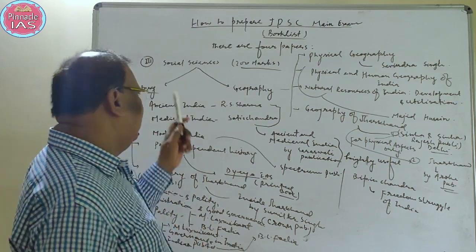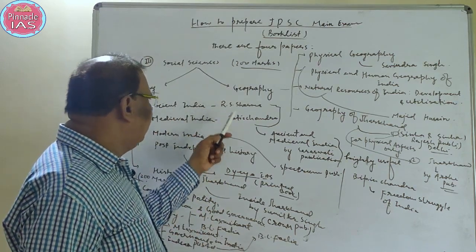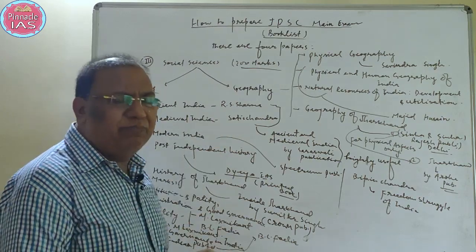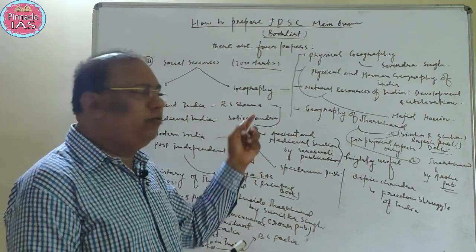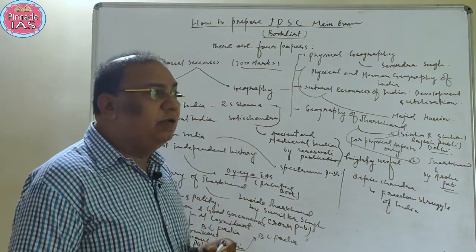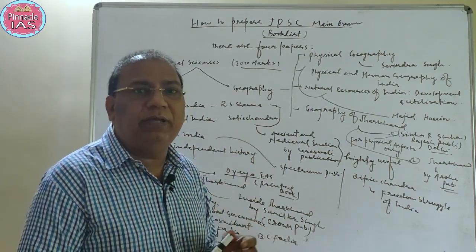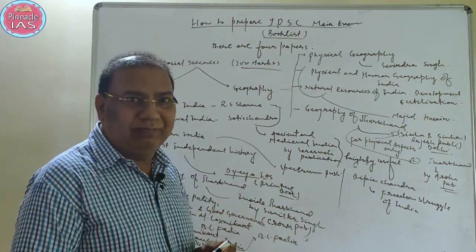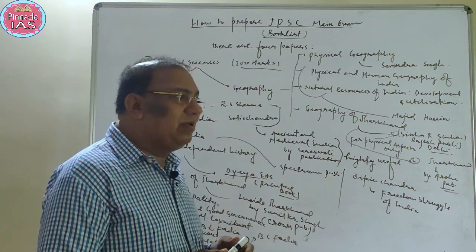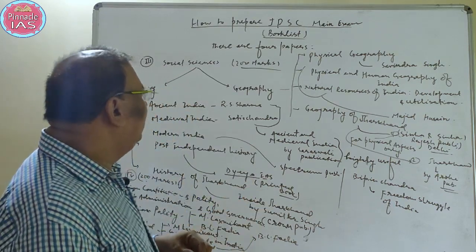But in R.S. Sharma and Satish Chandra, there are some problems. Problems mean if you want to search for the origin of the Harappan civilization, you won't find it there. Understand? The origin and homeland of the Vedic people, you won't find there. Then how can you cover your main examination syllabus?